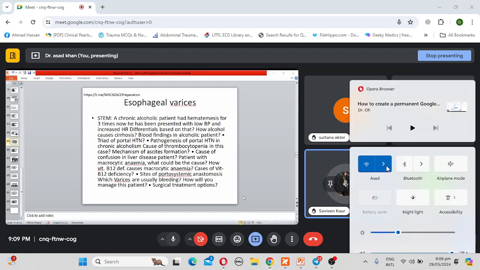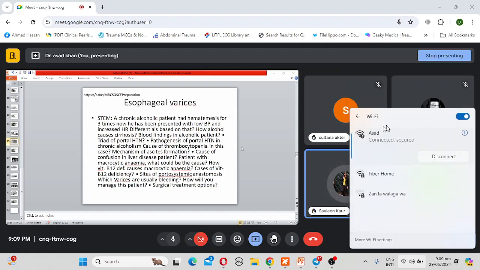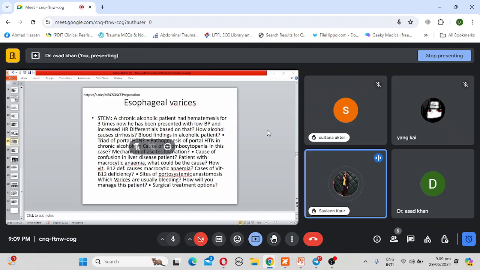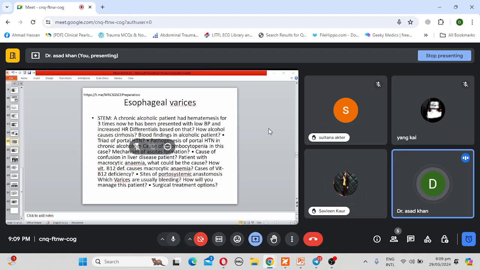My differential diagnosis would be portal hypertension leading to bleeding varices. There can be a bleeding peptic ulcer, Boerhaave syndrome, and also Mallory-Weiss tear. How does alcohol cause cirrhosis?